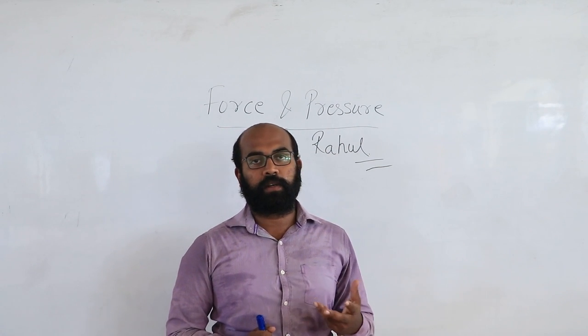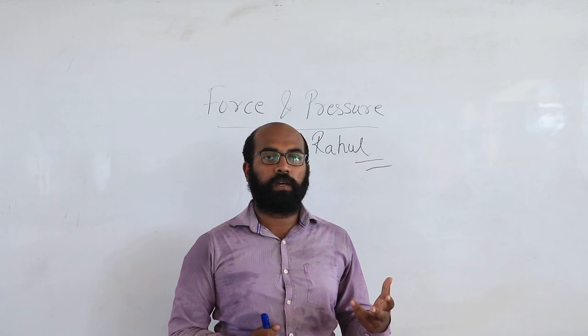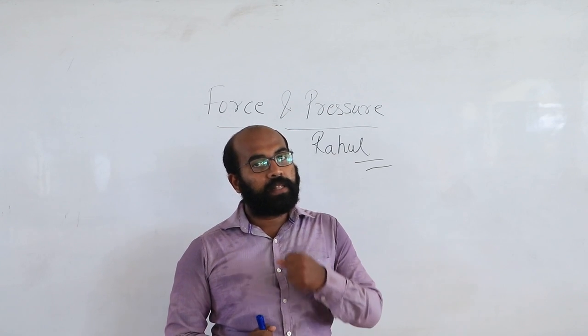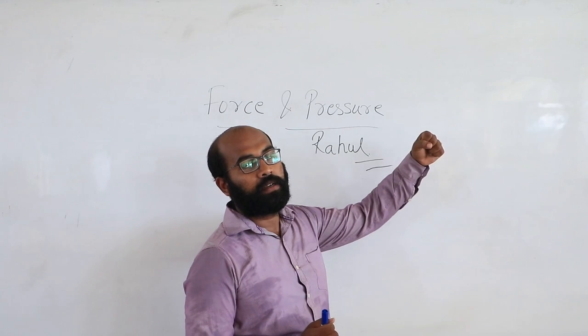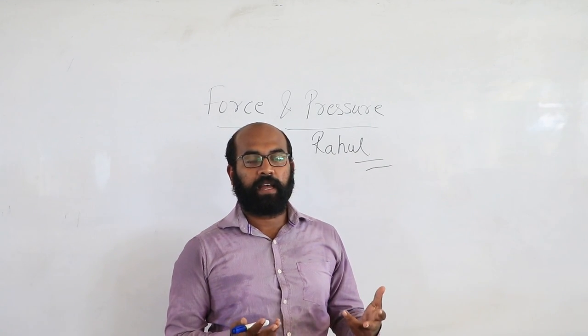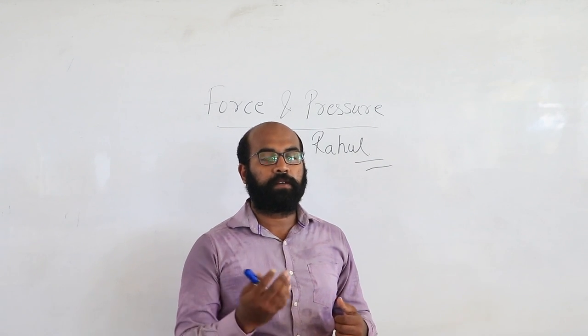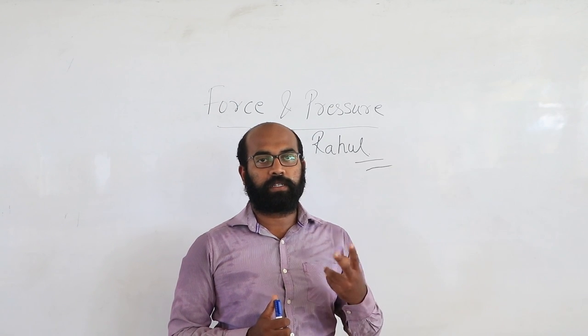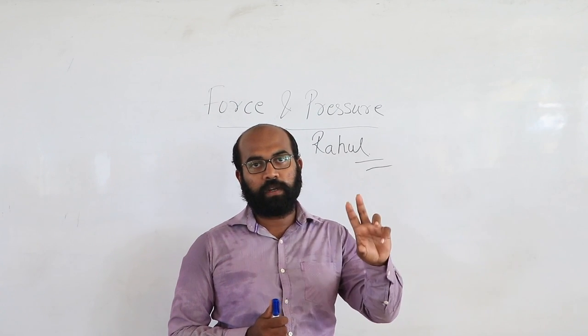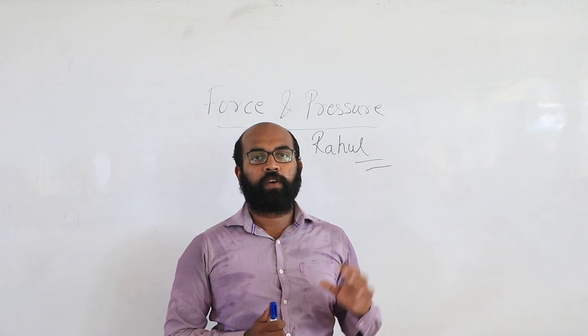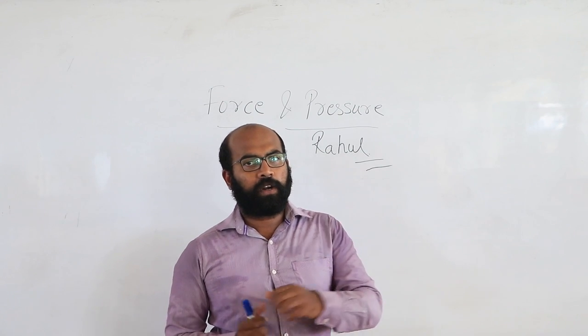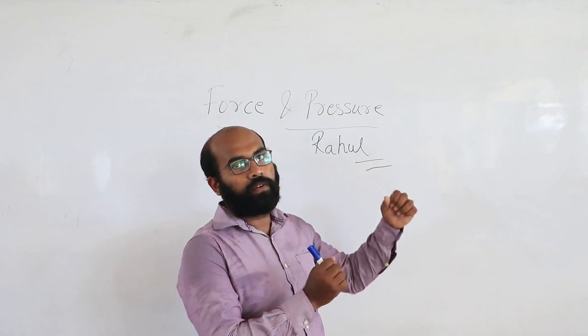For any fast bowler, the force that should be applied to hit a six may not be the same as that for a spinner. For example, there are two bowlers, a fast bowler and a spinner. For a fast bowler, I need not hit with the same force.